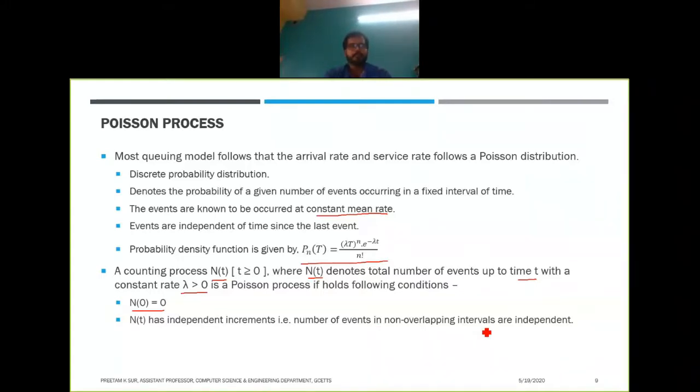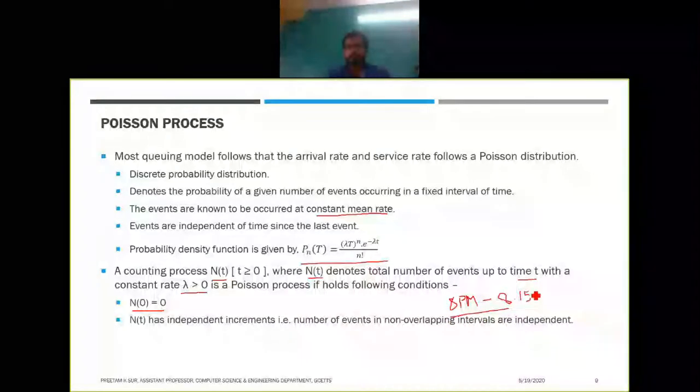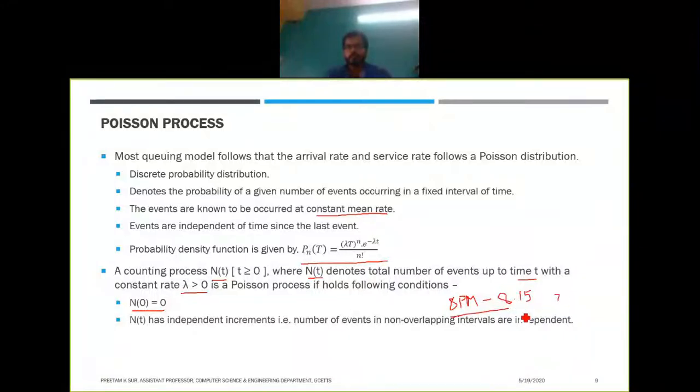It means, suppose in any queue, like a railway queue, the number of arrivals from 8 p.m. to 8:15 p.m. will be independent of the number of arrivals from 7:45 p.m. to 8 p.m. So this is what it is trying to say: the number of events in non-overlapping intervals are independent.